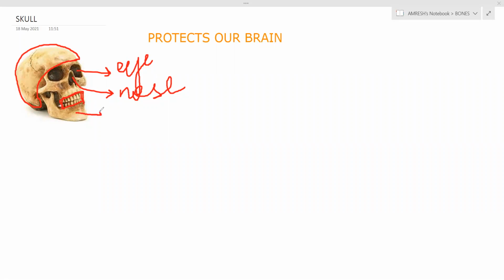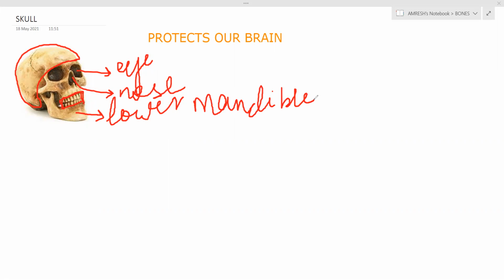Now this is your lower mandible, the lower part. You see, touch below the teeth. That part is called the lower mandible. Your teeth are fixed to the jaw bones. This is the jaw bone.